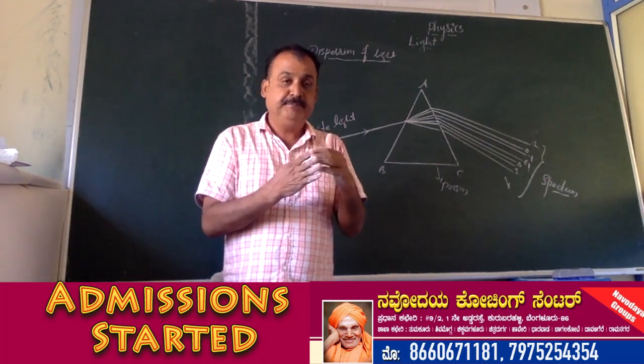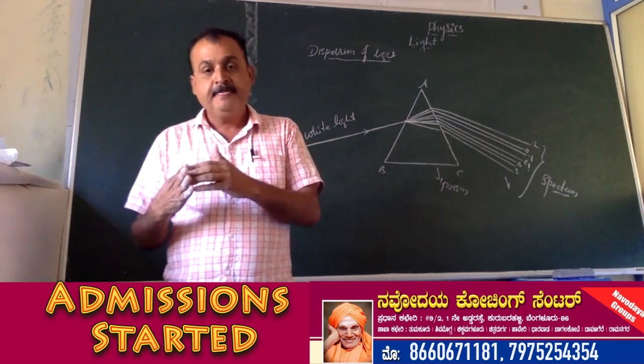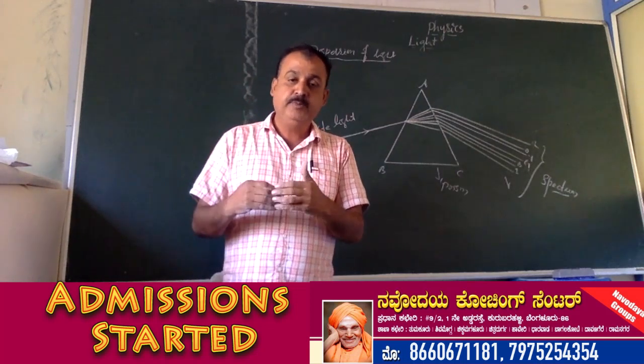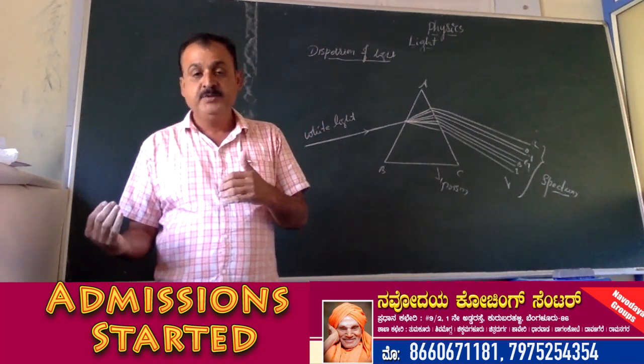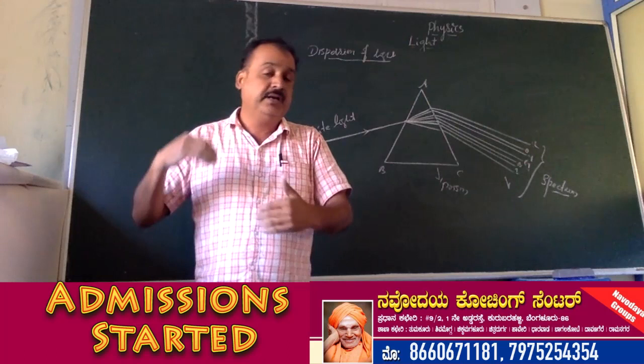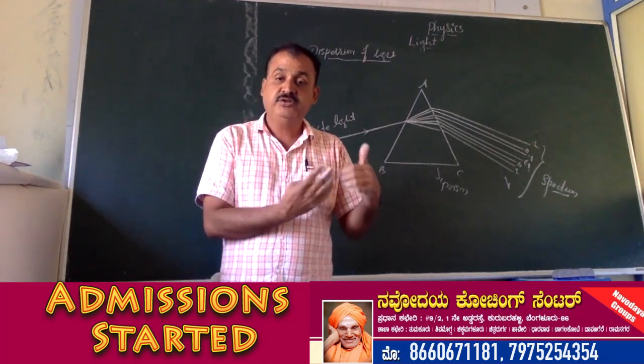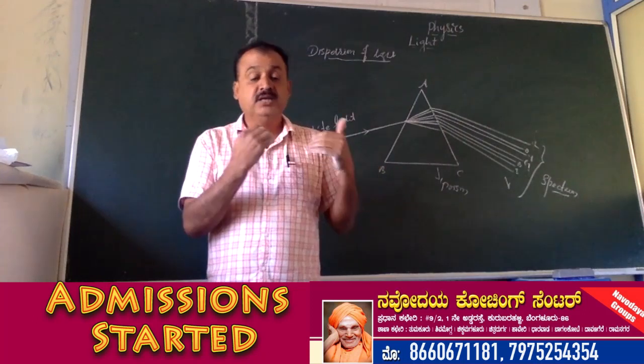One is the plane mirror and another one is the spherical mirror. Again in that spherical mirror there are two categories: one is the concave mirror and another one is the convex mirror. What are the uses of concave mirror and convex mirror? And then the refraction of light, definition of refraction of light, laws of refraction of light,